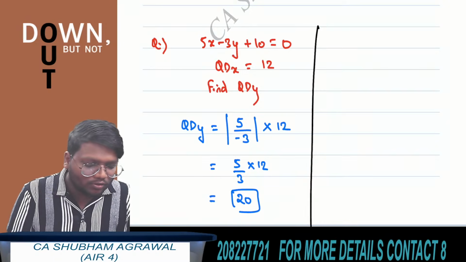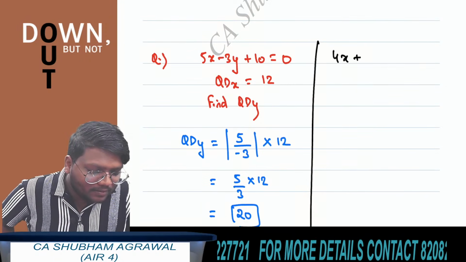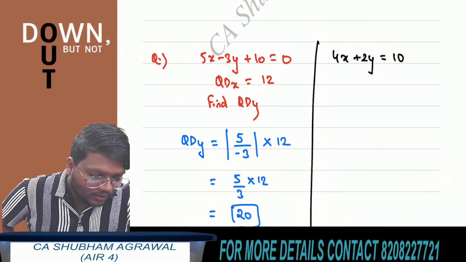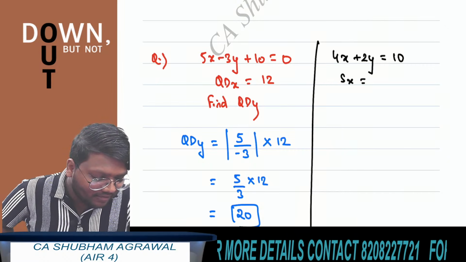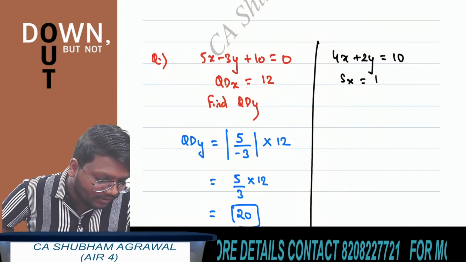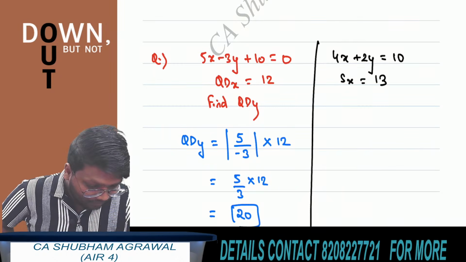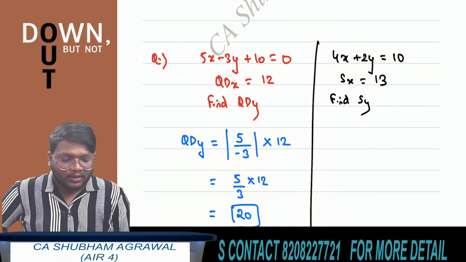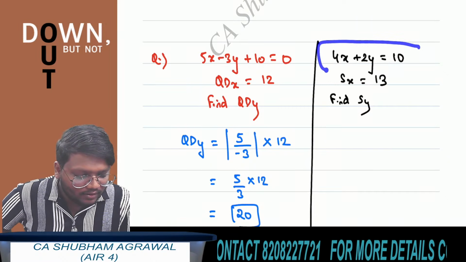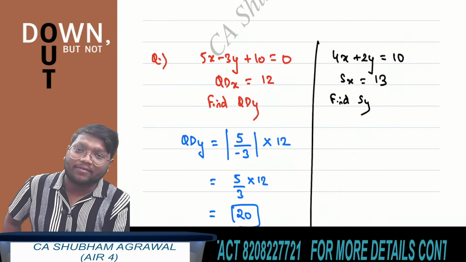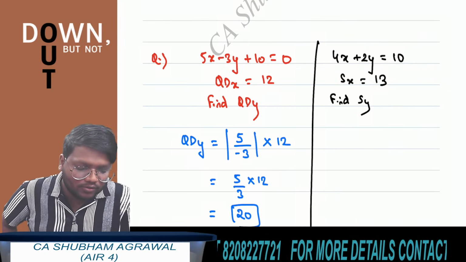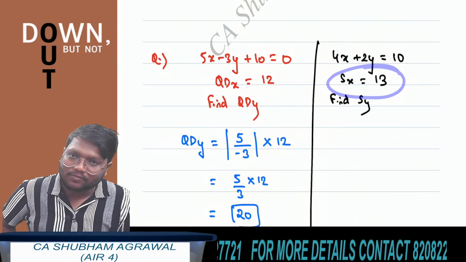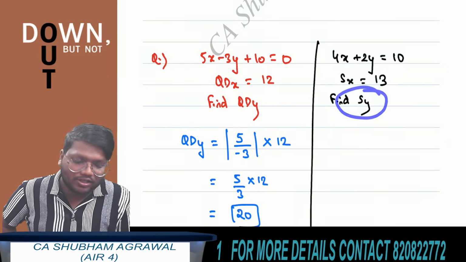I am giving you one more question. See, 4x plus 2y is equal to 10. Standard deviation of x is given as, let's say, 13. Find standard deviation of y. It is given in the question that the linear relationship between x and y is 4x plus 2y equals 10. Standard deviation of x is also given, which is 13. You have to find standard deviation of y.